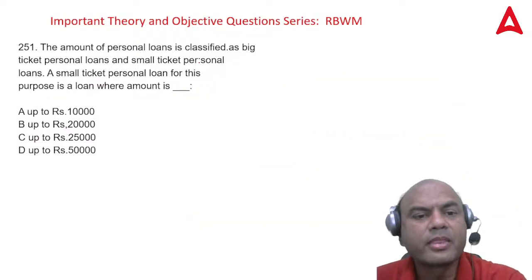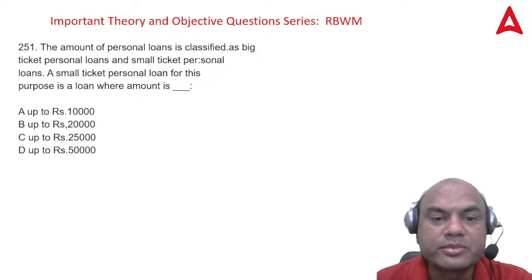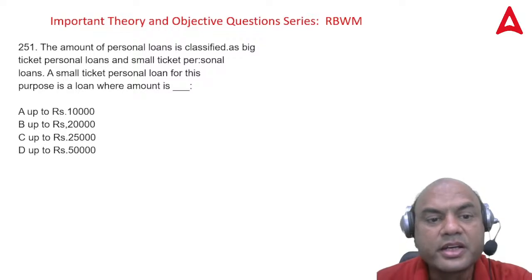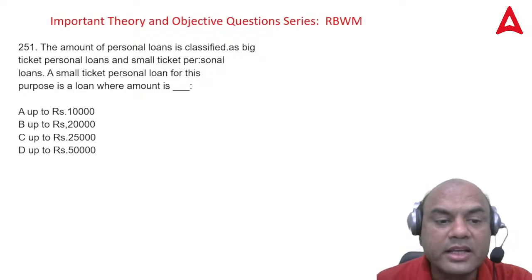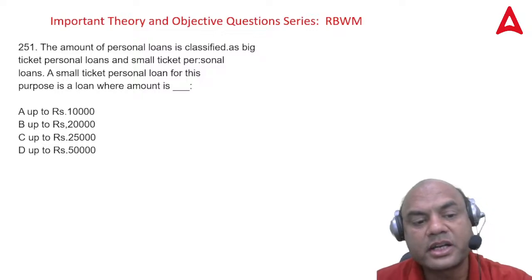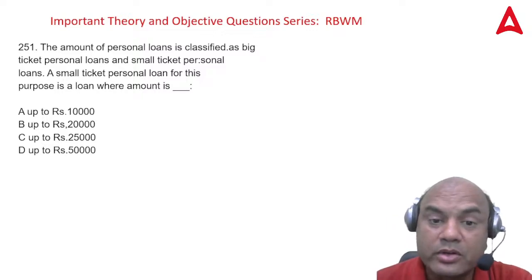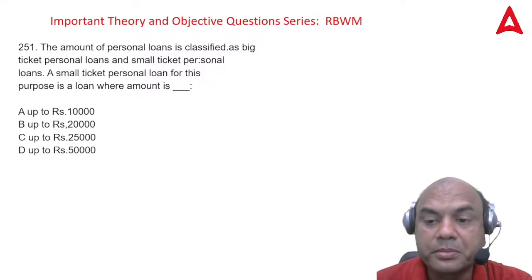Okay. The amount of a personal loan is classified as big ticket personal loan and small ticket personal loan. A small ticket personal loan, STPL, is a loan where the amount is small, 10,000, 20,000, 25,000 and 50,000. Now you have to choose among the options. Remember this. You have to choose among the options.